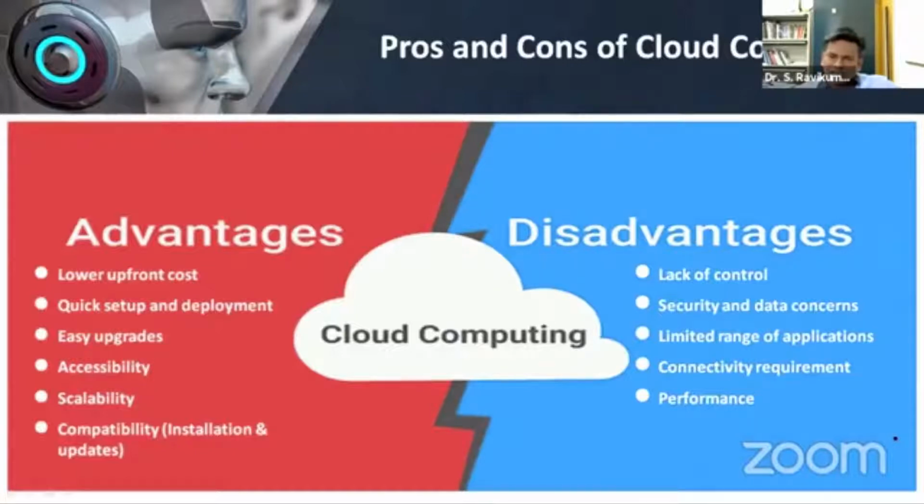Suppose your server is 50 GB and you are reaching 49.9 GB of the storage, there will be no lag in the performance. So that is the meaning of scalability and stretching the system. Next is compatibility. Installation is easy, upgradation is easy. So that is the meaning of compatibility.